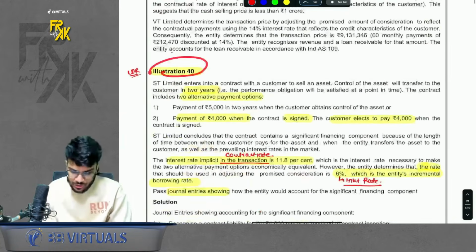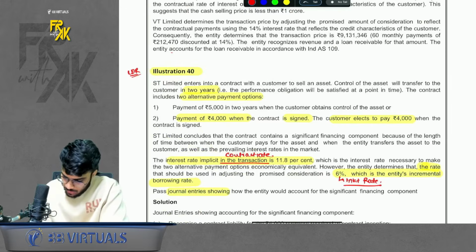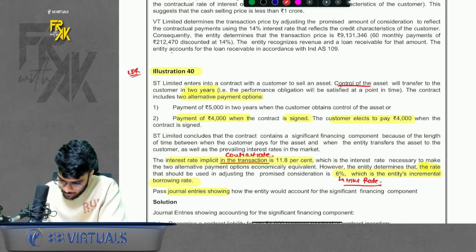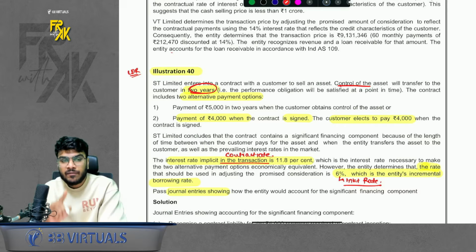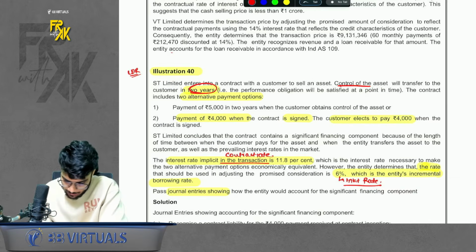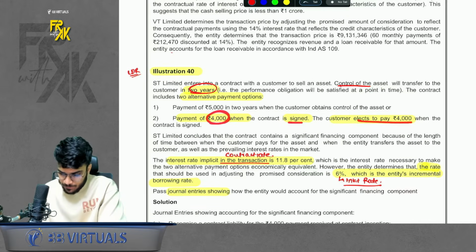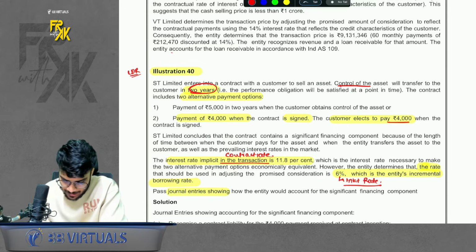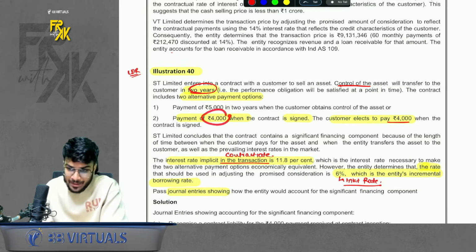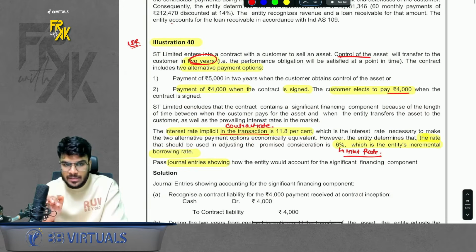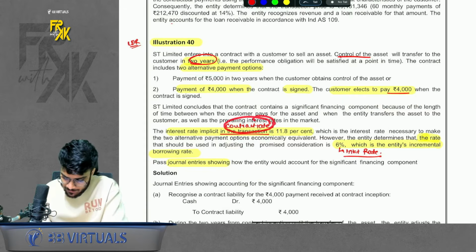We have one more question, illustration number 40. Here the control will be transferred after 2 years, so revenue should be booked after 2 years, but the customer is opting to pay in advance, 4,000. If the customer paid on the date of delivery, it would have paid 5,000, but here the customer is paying in advance, so it is paying less. 4,000 it is paying. Now here also there is a problem. The problem is the contract rate is 11.8%, but the market rate is 6%.